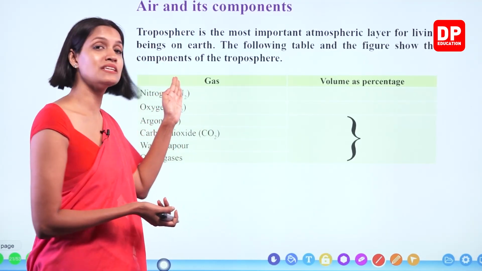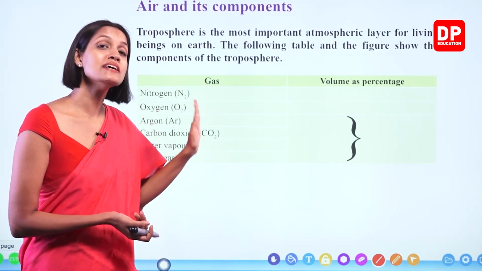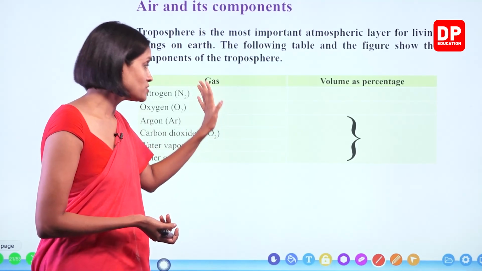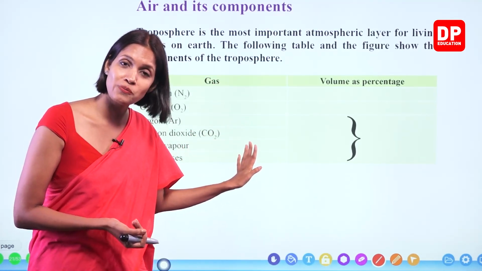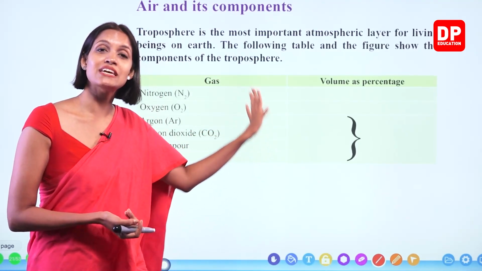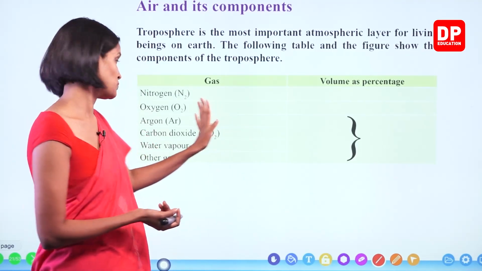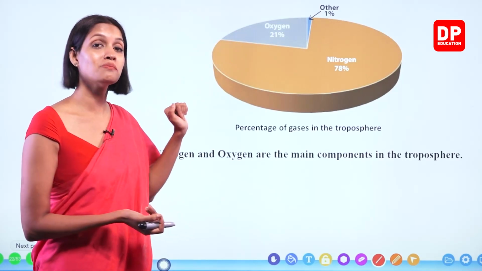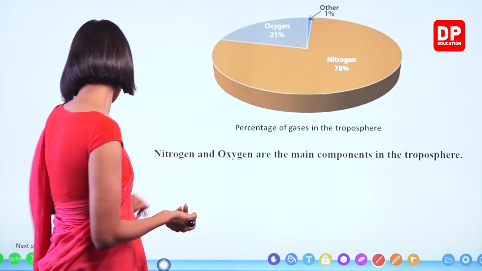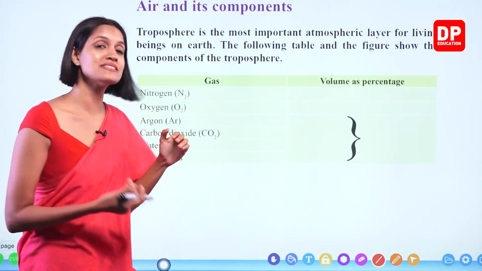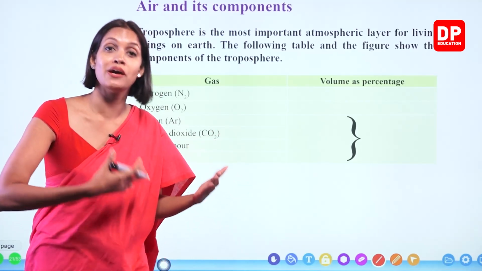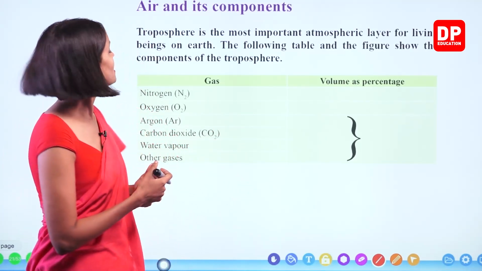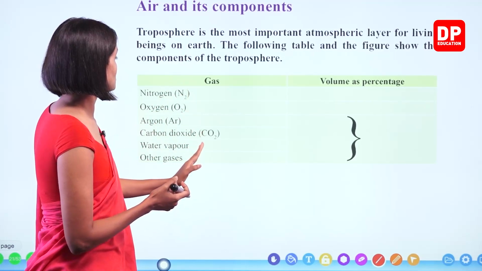Even though the percentages are given here, remember children, from time to time and place to place, these percentages change. All these percentages of different gases change from time to time and place to place too. Right? Okay.